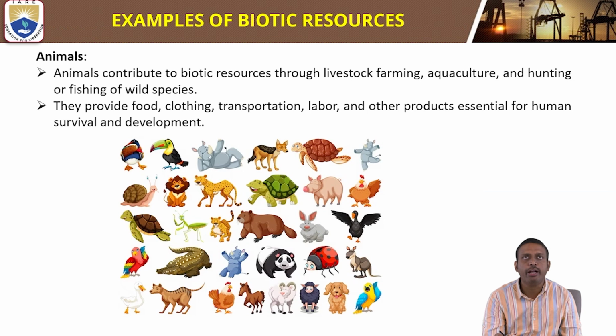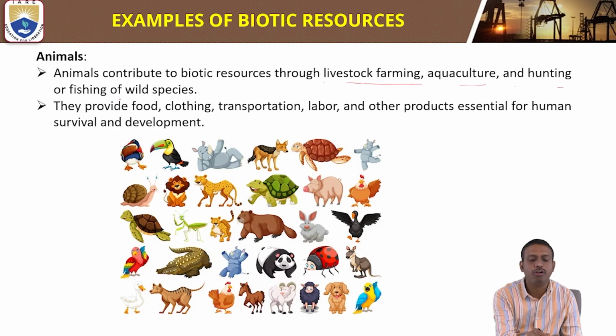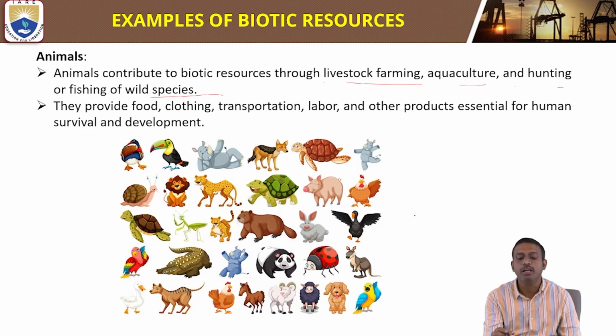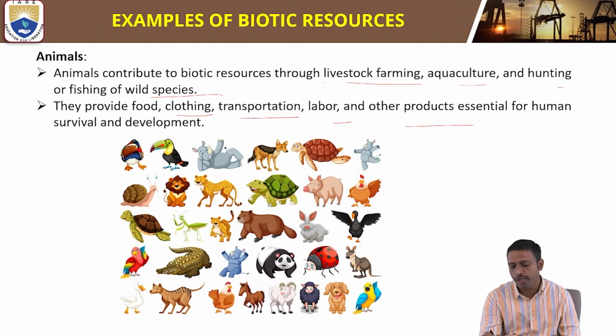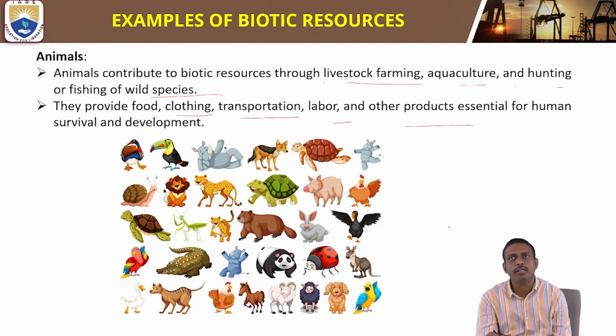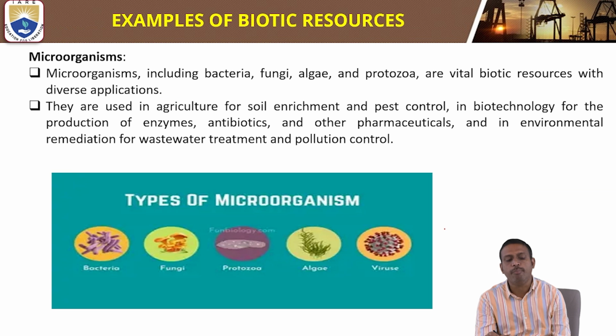The second example of biotic resources is animals. Animals contribute biotic resources through livestock farming, aquaculture, and hunting or fishing of wild species. They provide food, clothing, transportation, labor, and other products essential for human survival and development.